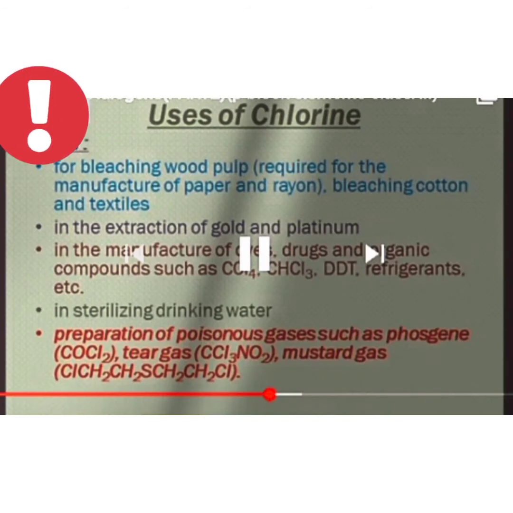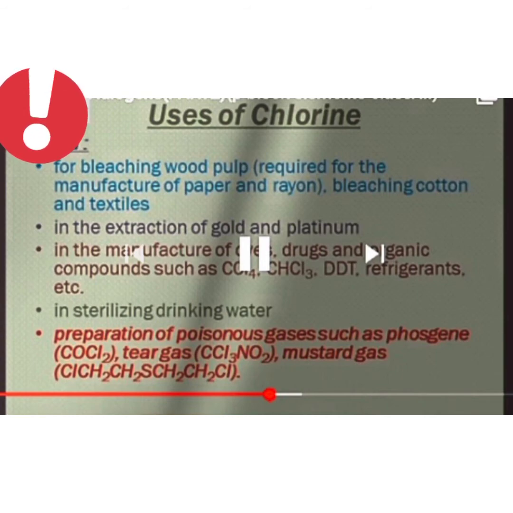Chlorine is used for bleaching wood pulp, paper, textiles, cotton, etc., in the extraction of gold and platinum, in the manufacture of drugs and many other organic compounds, DDT, refrigerants, etc. It is used for sterilizing drinking water and mainly in the preparation of poisonous gases such as phosgene, tear gas,